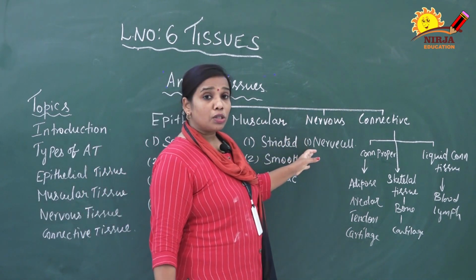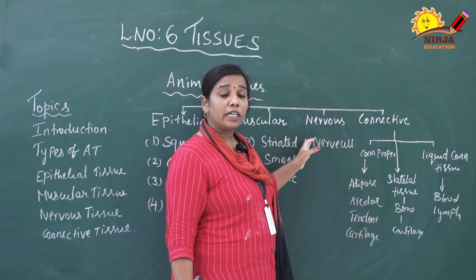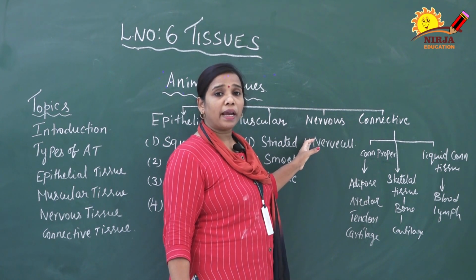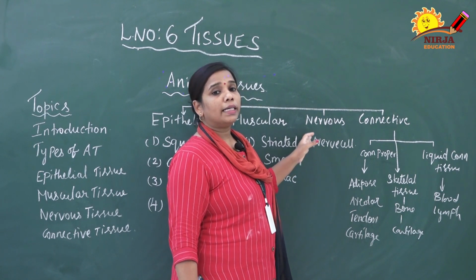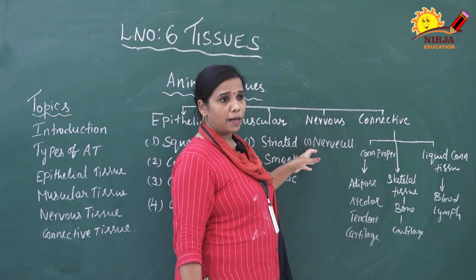The next one is nervous tissue. This makes up vital organs in our body, the brain as well as the spinal cord. They are fully made up of nervous tissue, which is composed of nerve cells.